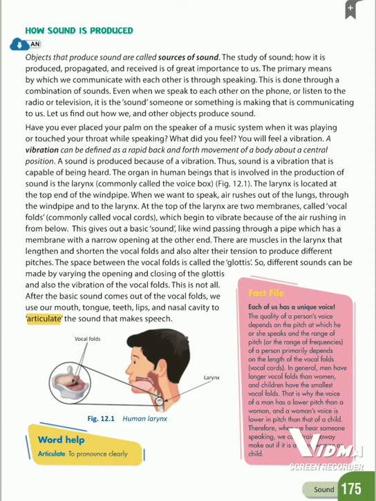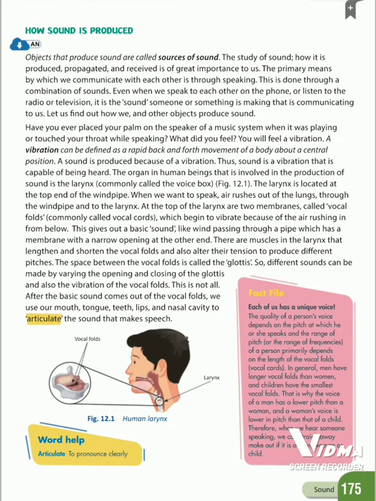At the top of the larynx, there are two membranes called vocal folds, commonly called vocal cords, which begin to vibrate because of the air rushing in from below. This gives out a basic sound.